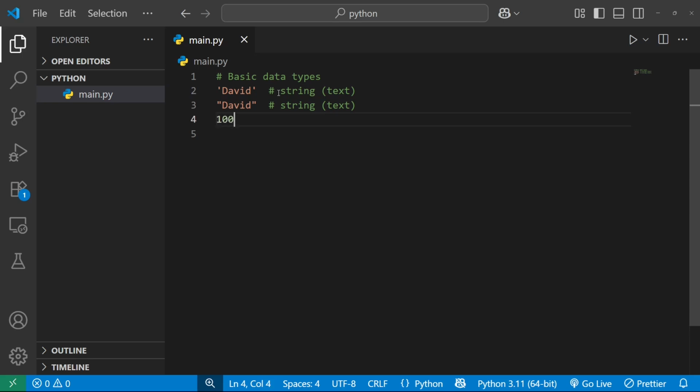Now I would like to speak about whole numbers, so not decimal numbers. You can write it like this, without quotes, because quotes mean string, and we need to tell Python this is an integer, or this is a number. We call it an integer. It means that it's not a decimal number. So for example, this again is an integer.